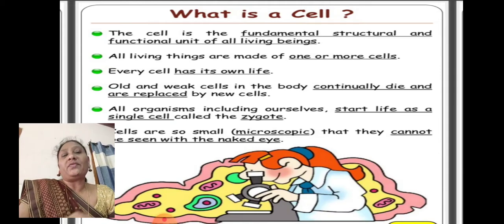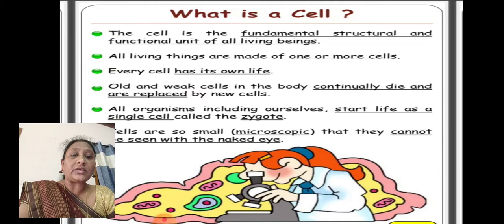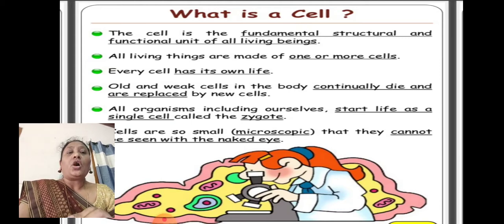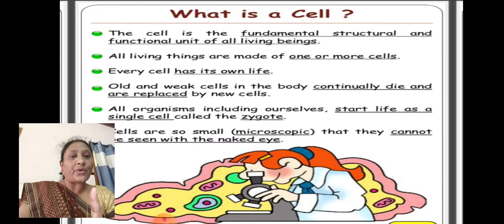All living things are made of one or more cells. Yes or no? If an organism is made of one cell, we call it a unicellular or single cell organism. If an organism is made of more than one cell, we call it a multicellular organism.